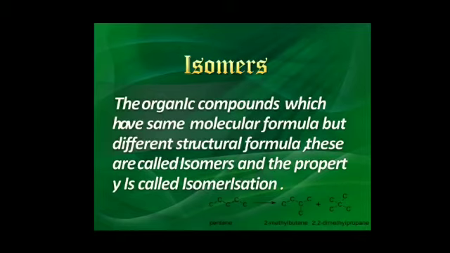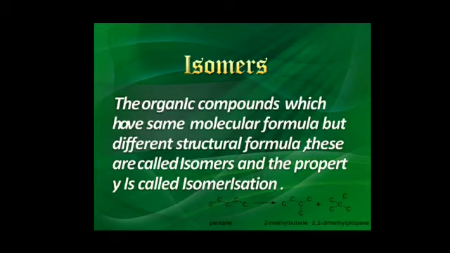Isomers are the organic compounds which have the same molecular formula but different structural formula. These are called isomers and the property is called isomerization. Like pentane, the chemical formula is C5H12. But if you keep 4 carbon in the straight chain and put 1 carbon in the branch, then it becomes 2-methylbutane.